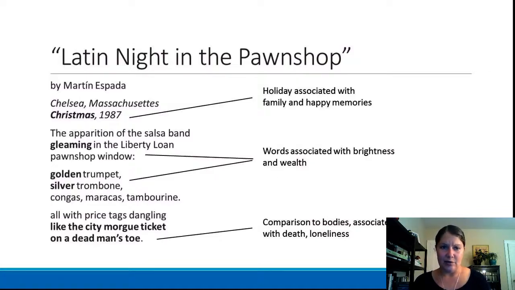So the tone of the poem here, I would argue, shifts from something that's positive and happy to something that's suddenly very dark and lonely, and shifts the whole mood of the poem from one that's happy to one that's darker and sadder.